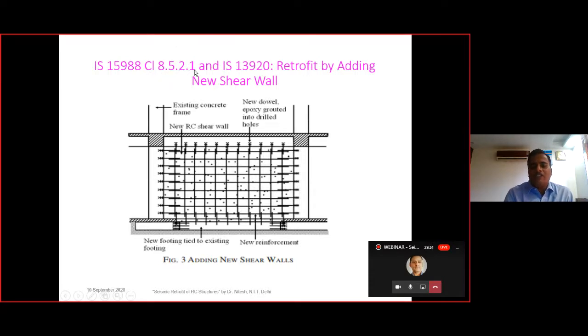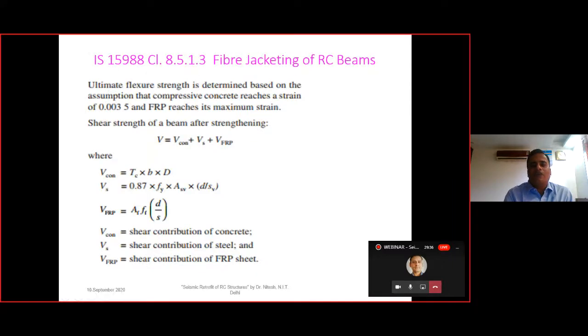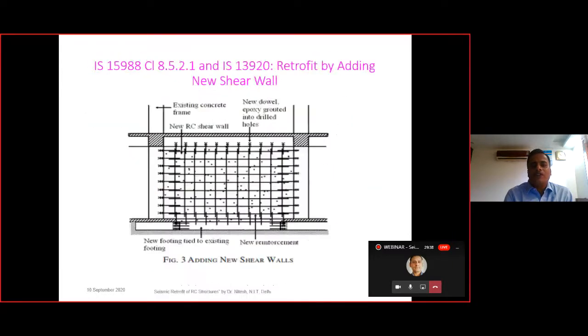So as we have seen these equations for the beams and for the columns, similar kinds of equations are there for the shear wall also, but I am not going into detail on the same. You can pick it from the IS 15988, and I will show you in the IS 15988 itself.